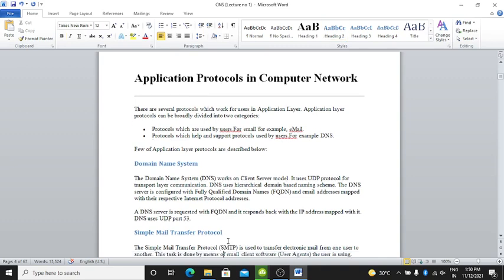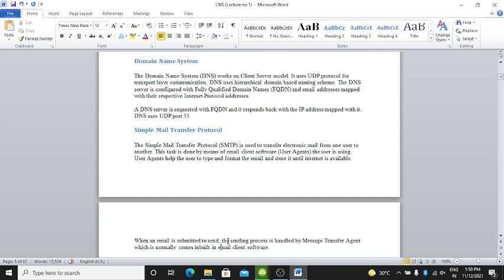Next is the Simple Mail Transfer Protocol. Here the Simple Mail Transfer Protocol is used to transfer electronic mail from one user to another. This task is done by means of email client software, user agents.